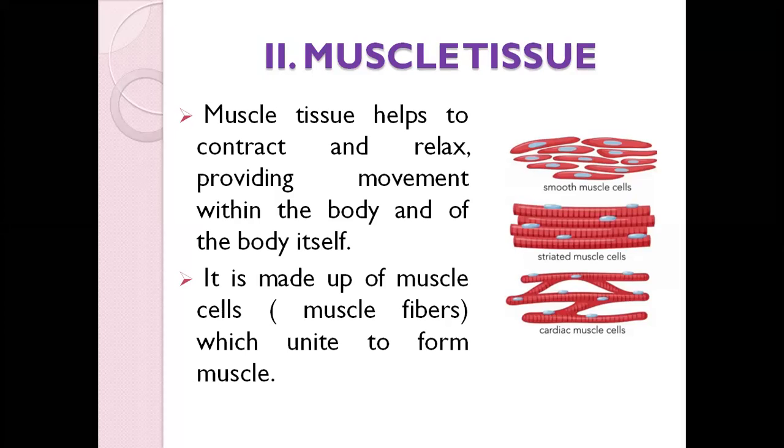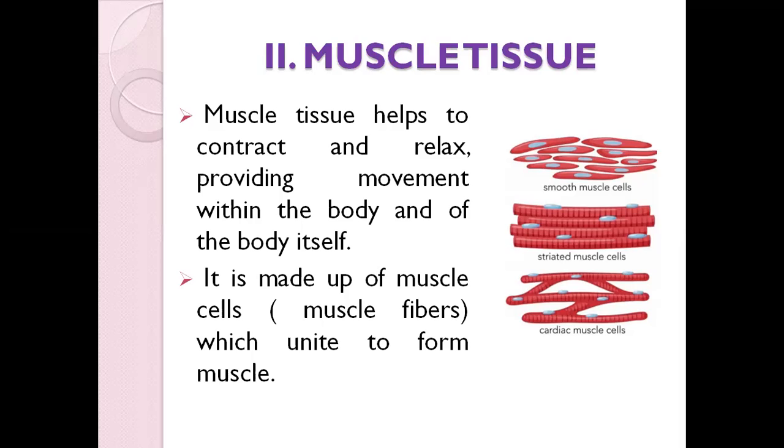The third type is the cardiac muscles. From the word itself, whenever you hear the word cardiac, remember it is related to the heart. These muscles are seen only in the heart, where we have specific muscles. With the help of the cardiac muscles, the contraction and relaxation of the heart happens, and that is very important, because with that the blood will be pumped out from the heart to the different parts of the body. I will explain again in detail the types of muscle tissues.